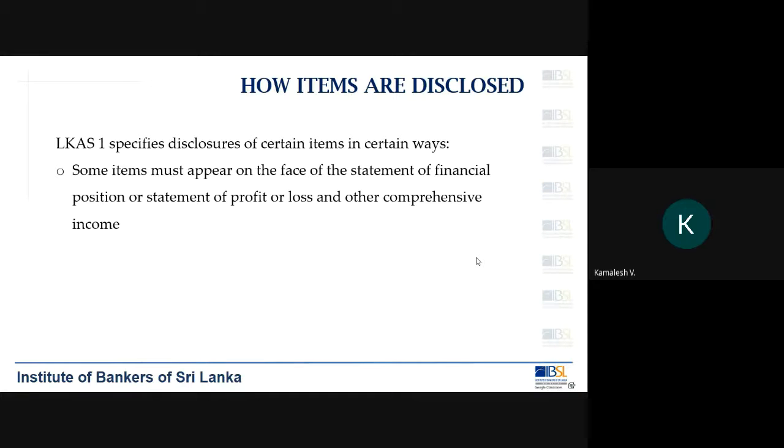So when you see the face of the financial statement, you need to see certain items appearing there. Certain items might appear in the notes of the financial statements. So other items can appear in the notes to the financial statement.